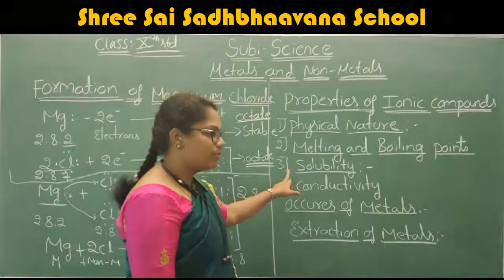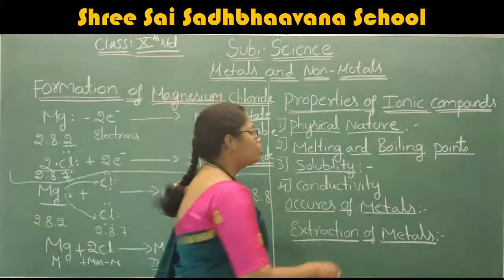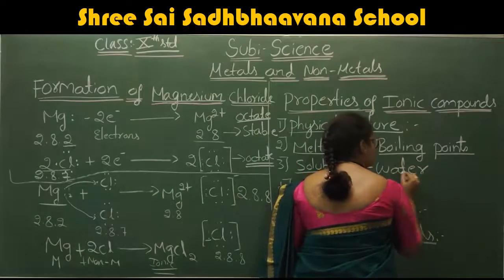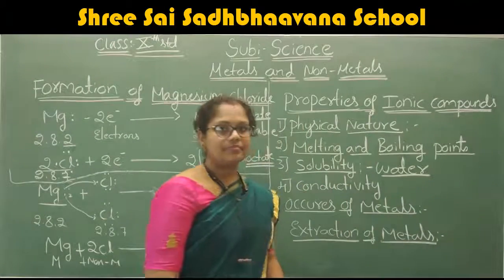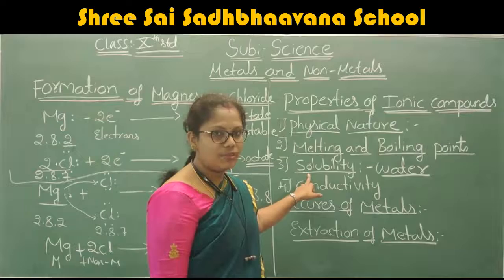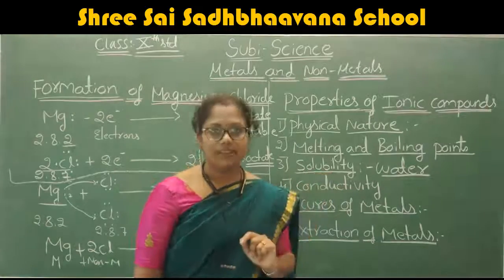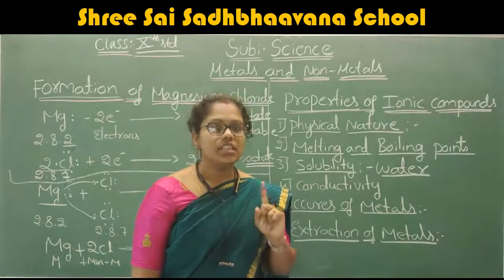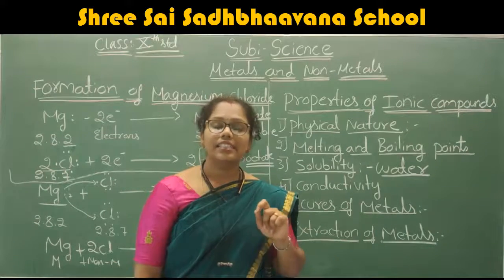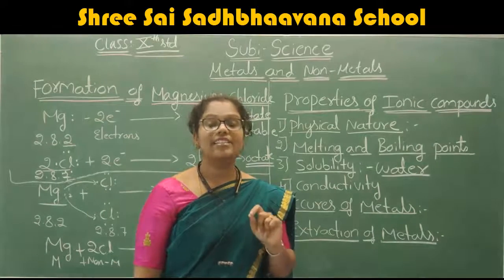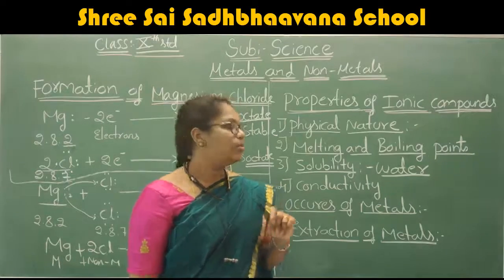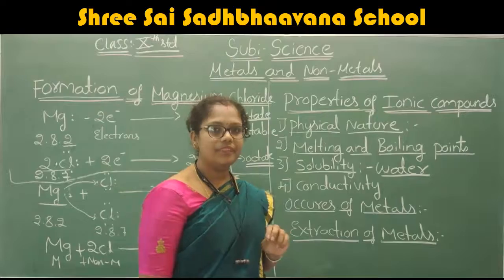If you see the solubility of the ionic compounds, almost all of them are soluble in water. But they are insoluble in solvents such as kerosene and petrol. But they are very soluble in water.